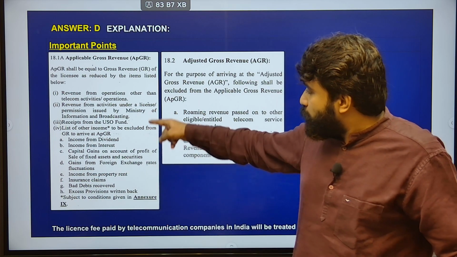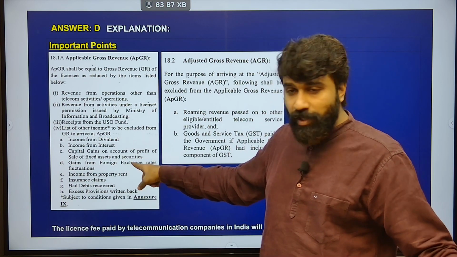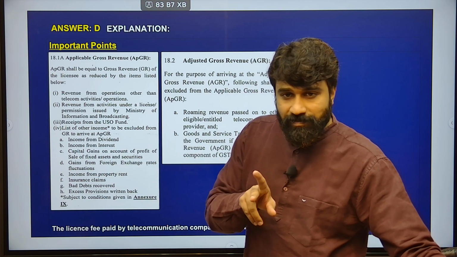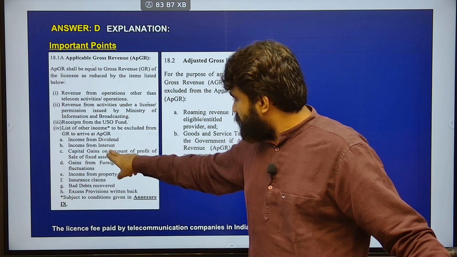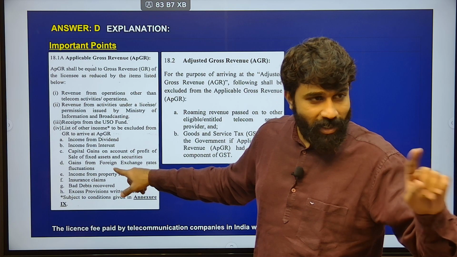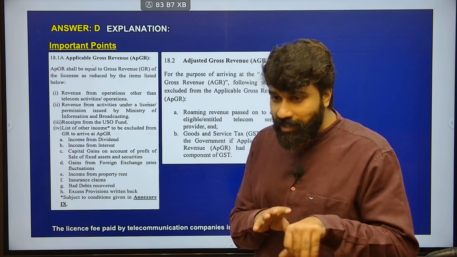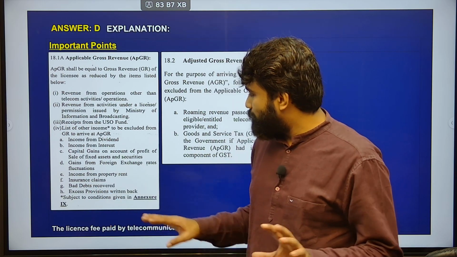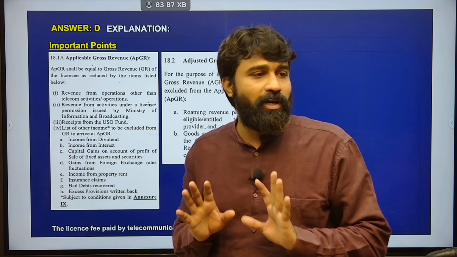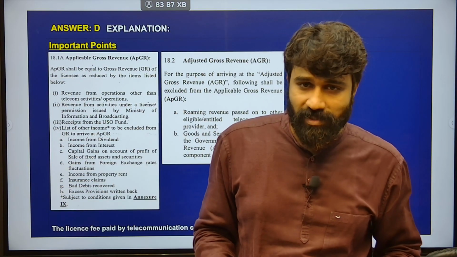Okay. So, these should be excluded, because I am giving you some sort of spectrum. These should be excluded under this umbrella of spectrum, the license. So, income from dividend first, and income from interest and capital gains on account of profit on sale of fixed assets, securities, I have told you, and next any gains from market fluctuation, and income from property rent and insurance claims, bad debts recovered, something else. I have gained income for my Airtel or Vodafone company from various sources. This company got income from various sources.